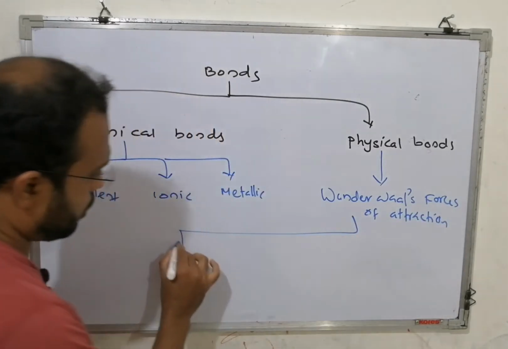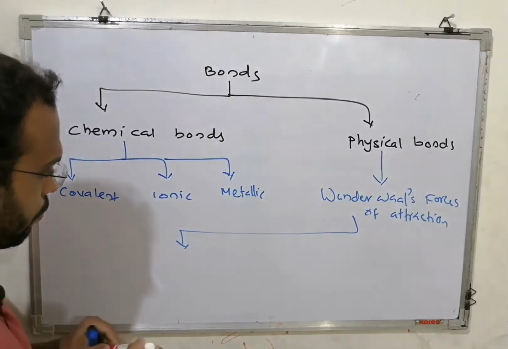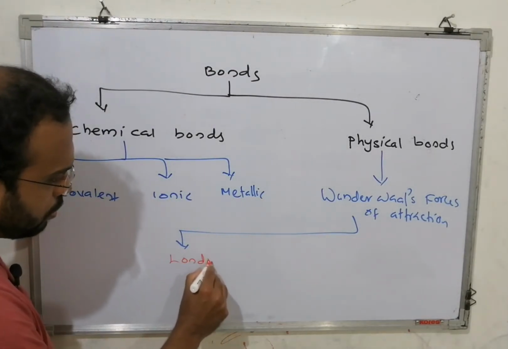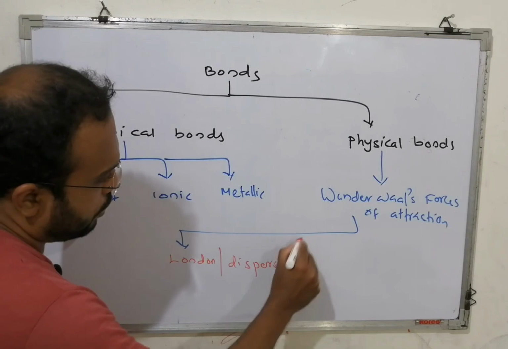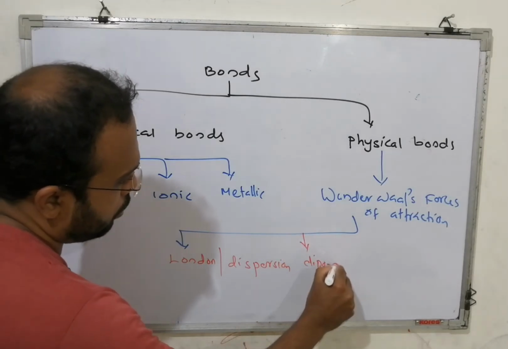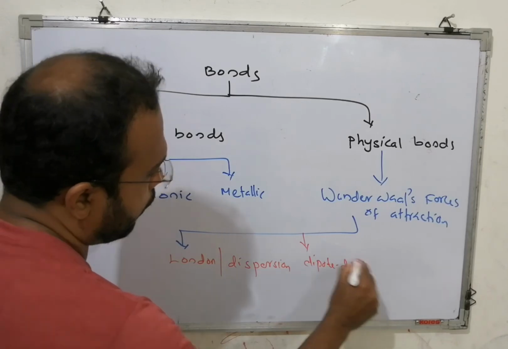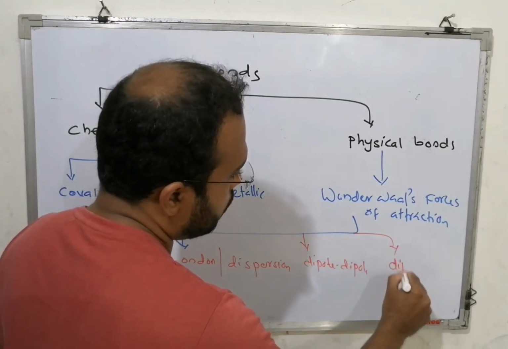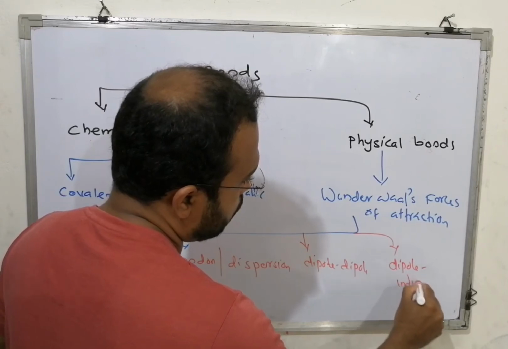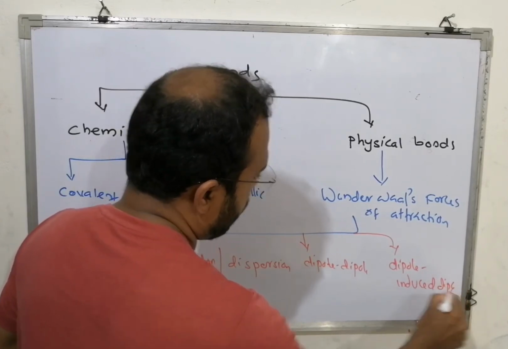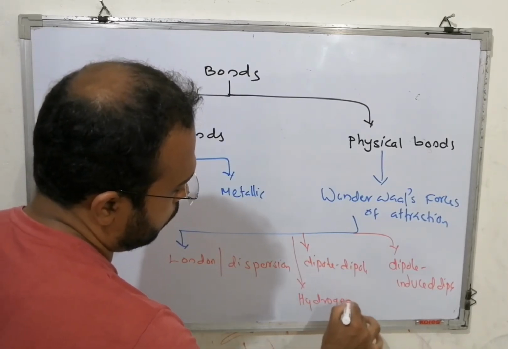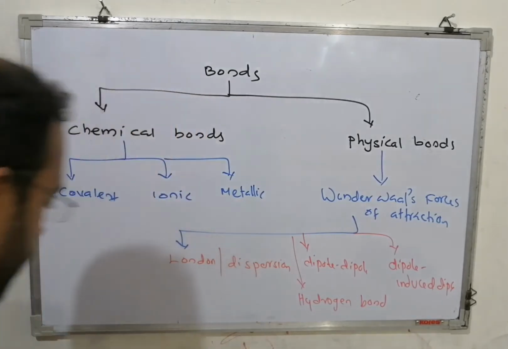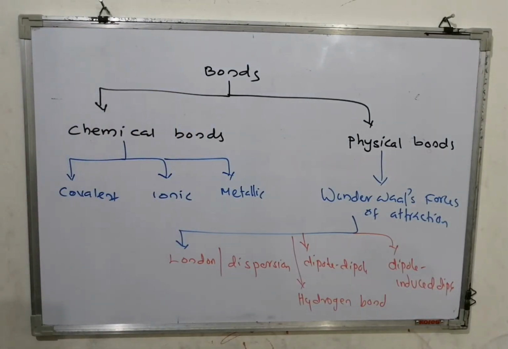They are different. That is London or dispersion, dipole-dipole, dipole-induced dipole, and hydrogen bond. Okay, this is a general classification of bonds in chemistry.